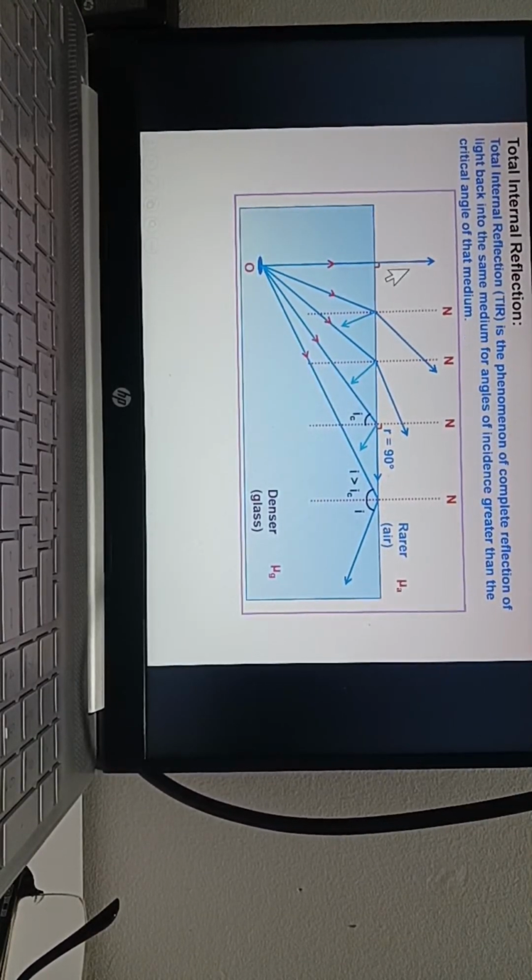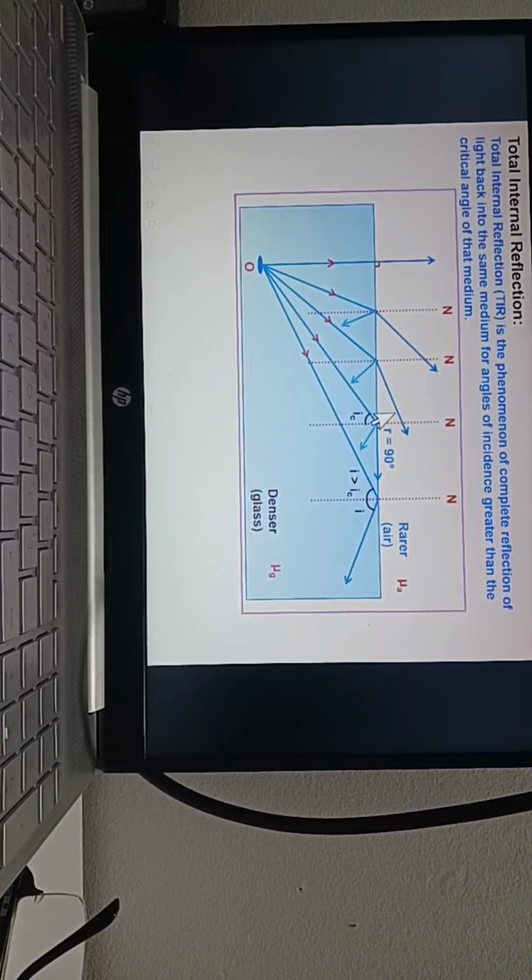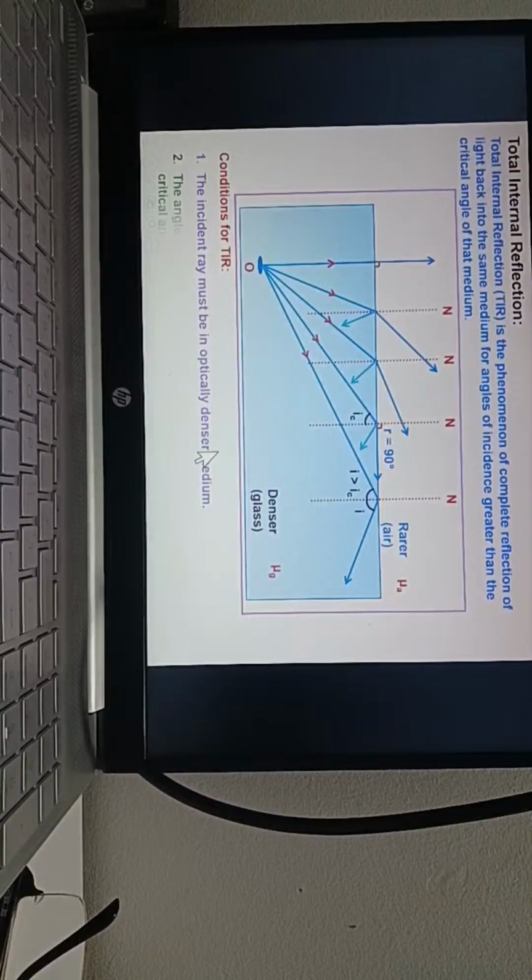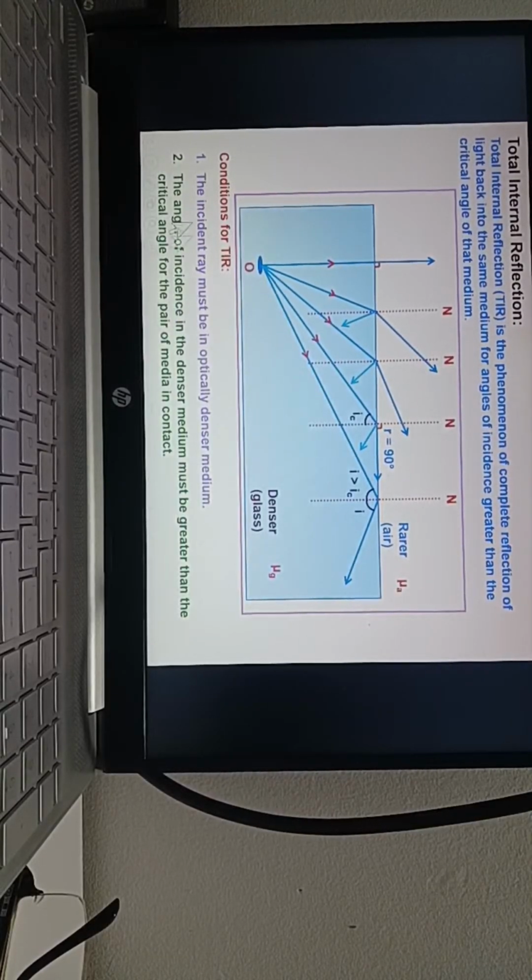Here light is going out, here also, here also. But here it is intermediate, so that angle is the critical angle. If after this critical angle any ray comes from inside the denser medium, it goes back into the same medium. So read all this. These 2 conditions will get you 2 marks in the exam.